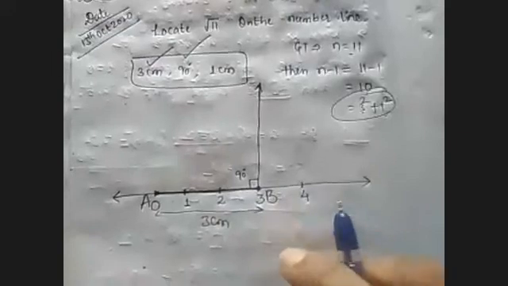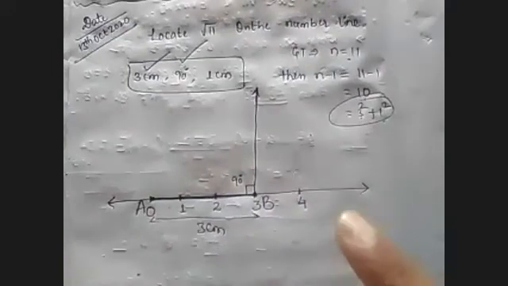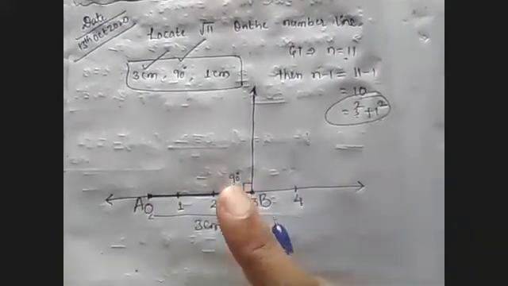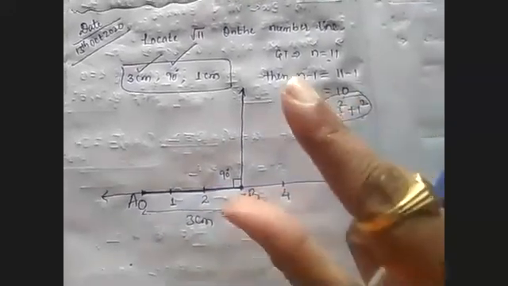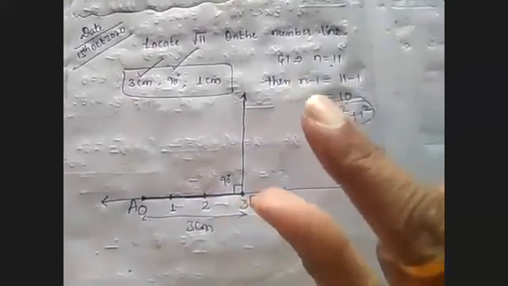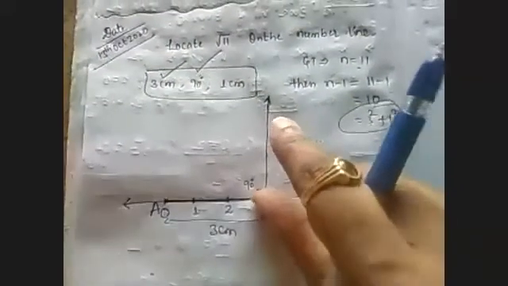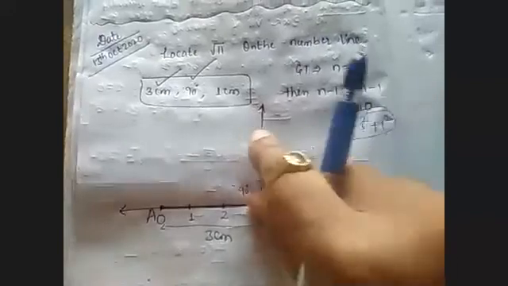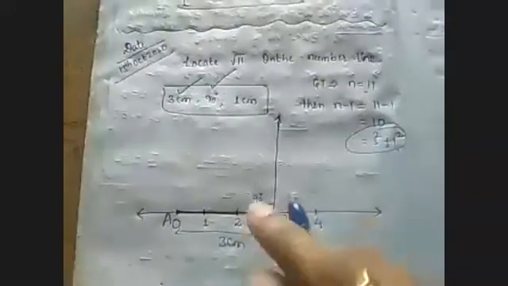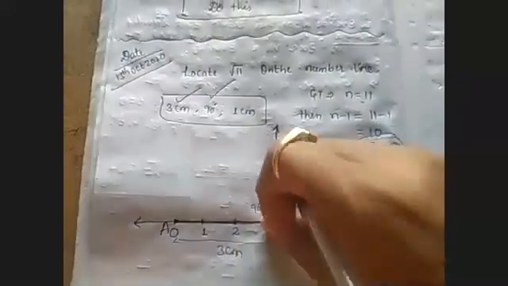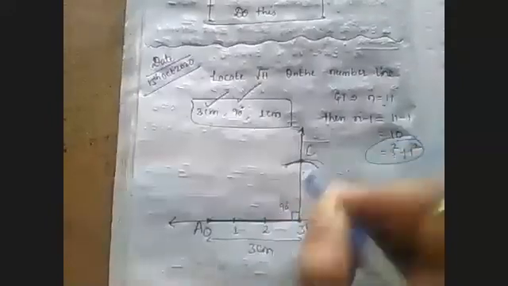Use this 1 centimeter with the compass. Take all of you the compass. With the help of the compass, take a 1 centimeter radius from the scale. Put B as a center. Cut that angle ray like this. B as a center, cut that angle ray. Make the point as C.